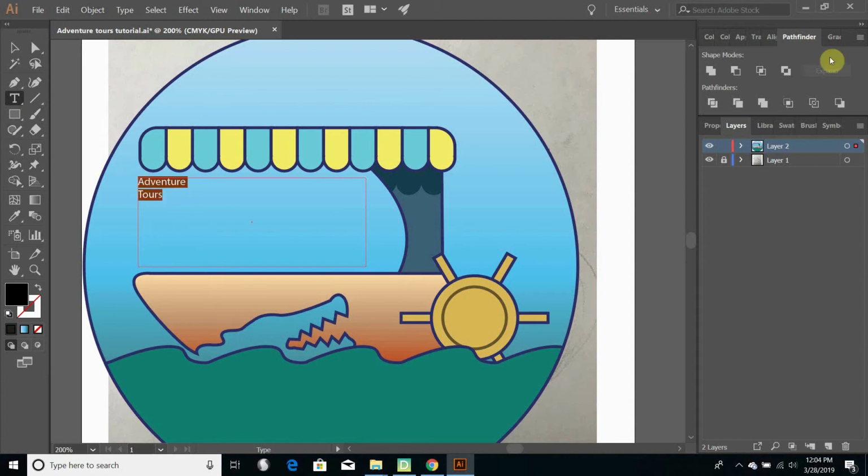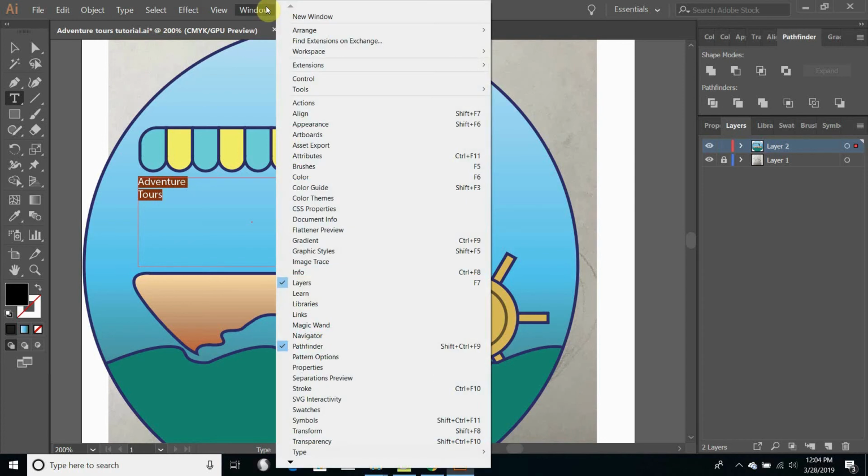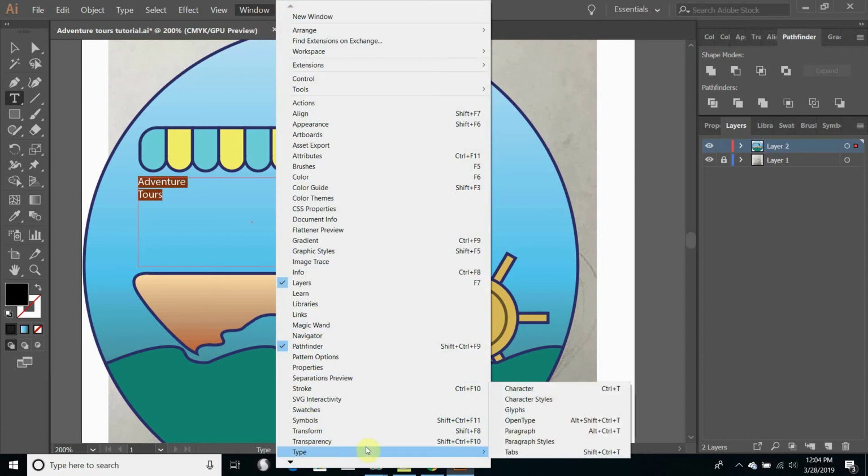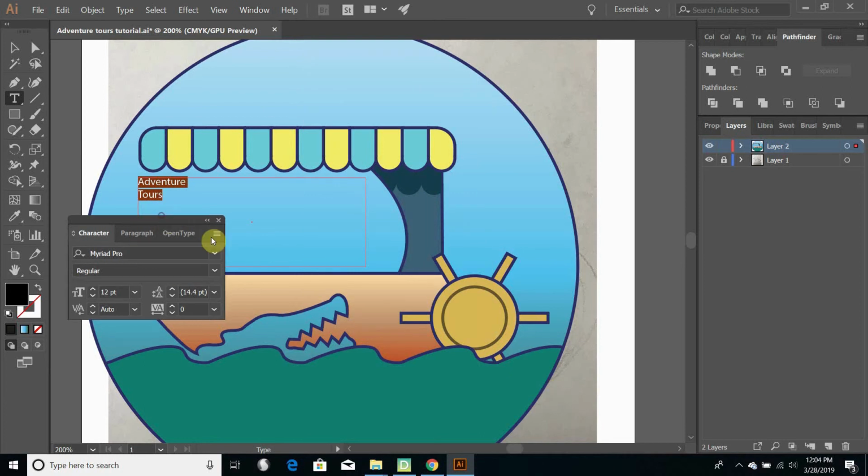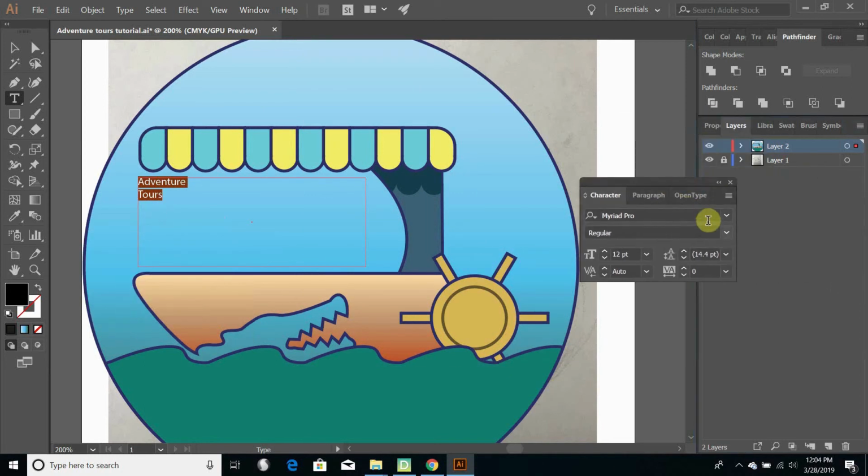Then I'll highlight these. And I need some way to be able to edit them. I need to go into Window. I'm going to go down here to my Type window. And that has a lot of options when dealing with type. The one I'm going to need the most is the Character window. So if I open that up, I have all your normal word processing choices.